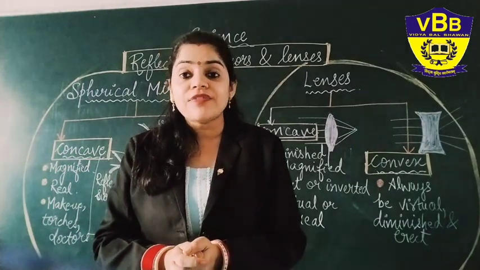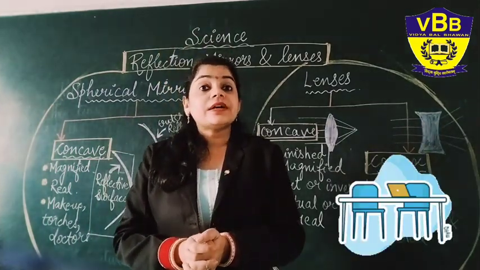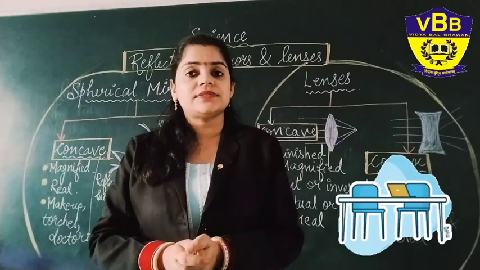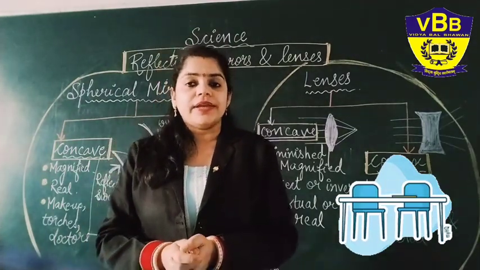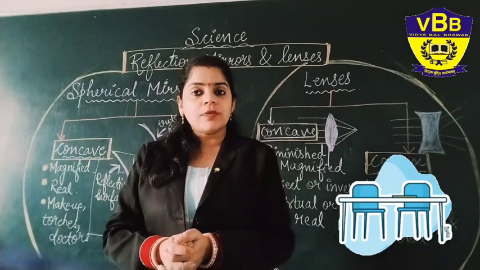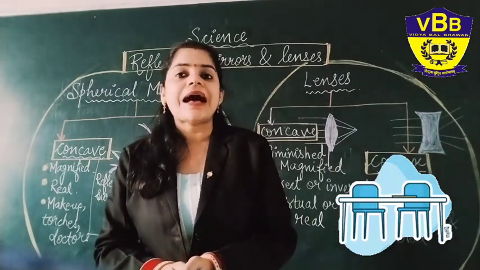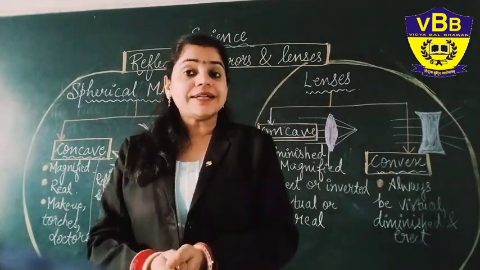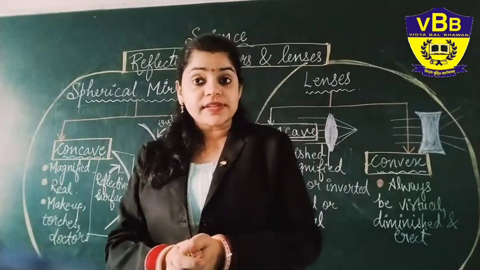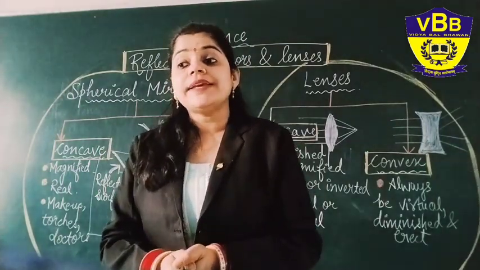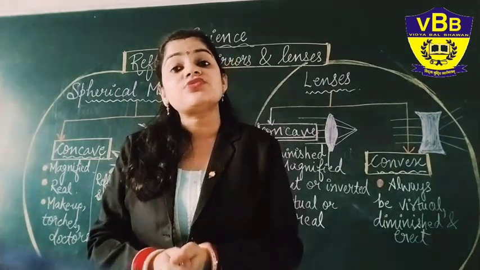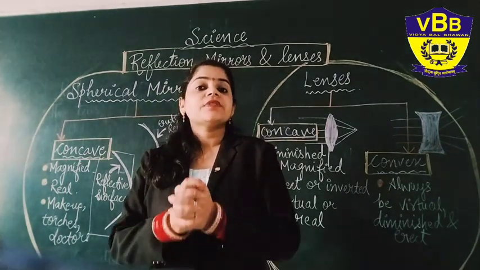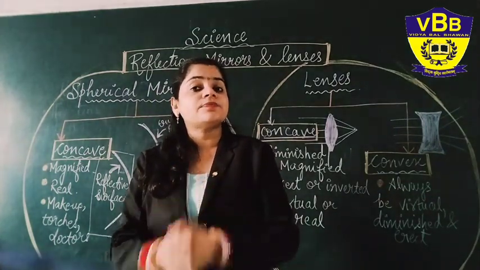Also, how you are able to see the objects around you is because of reflection: the light reflects off the object that comes in its way. Yes, when light falls on any object, it hits back to our eyes and we are able to see that particular object. So that is known as reflection. The definition says the process of light striking an object and bouncing off is known as reflection.